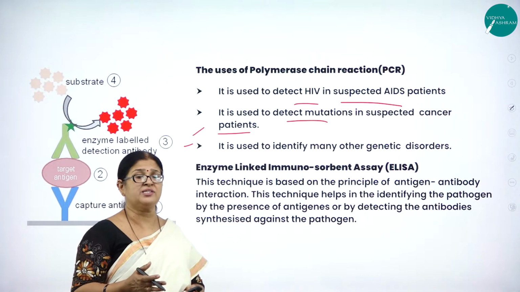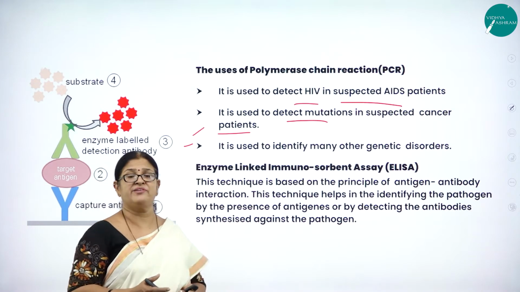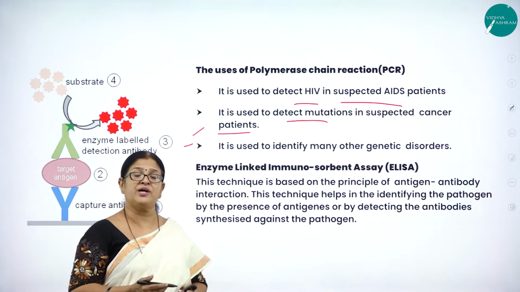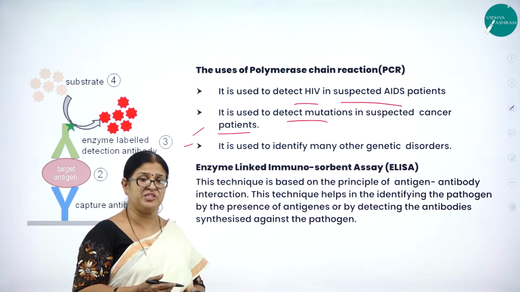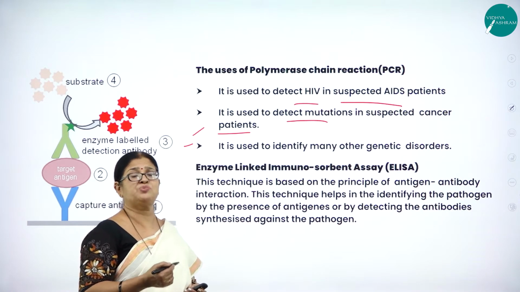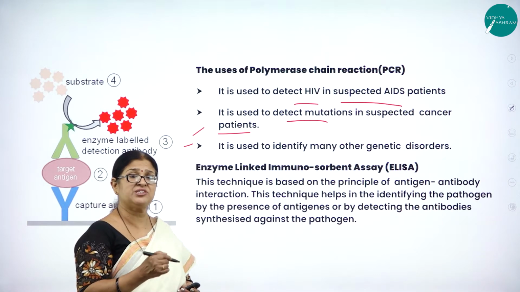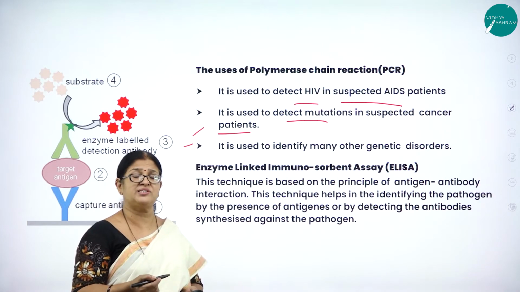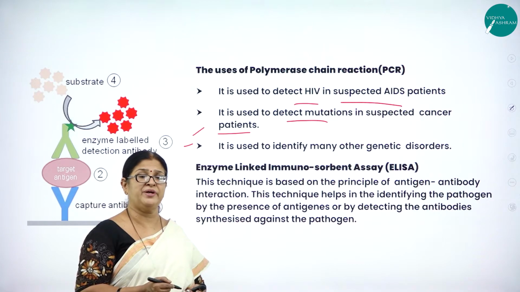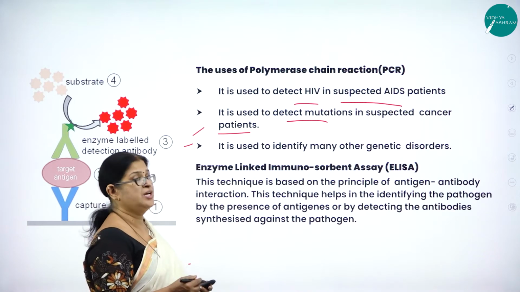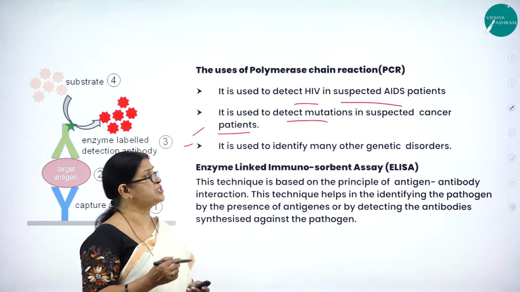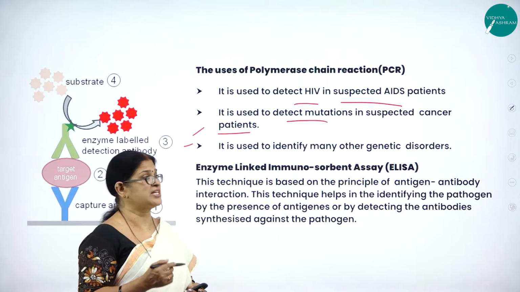So in that case, definitely this polymerase chain reaction technique is going to come to the rescue of a cancer patient. So early detection is very important. First, detection of the disease, and diagnosing the disease is very important for proper treatment and for proper medication. So this is one such technique which comes to the rescue of cancer patients or suspected cancer patients.